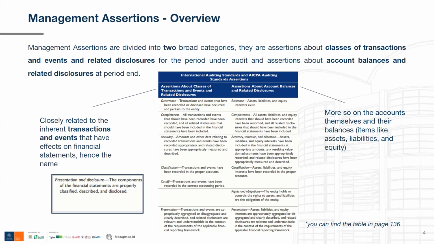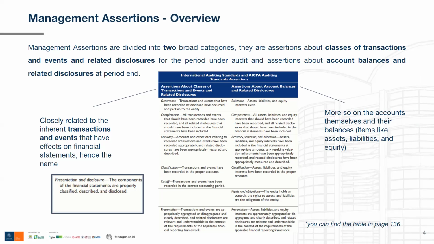For example, like I mentioned earlier, Astra International wrote in their balance sheet that they have cash amounting to 61 trillion rupiah. Of course, they cannot write and record that number if they don't have that cash.